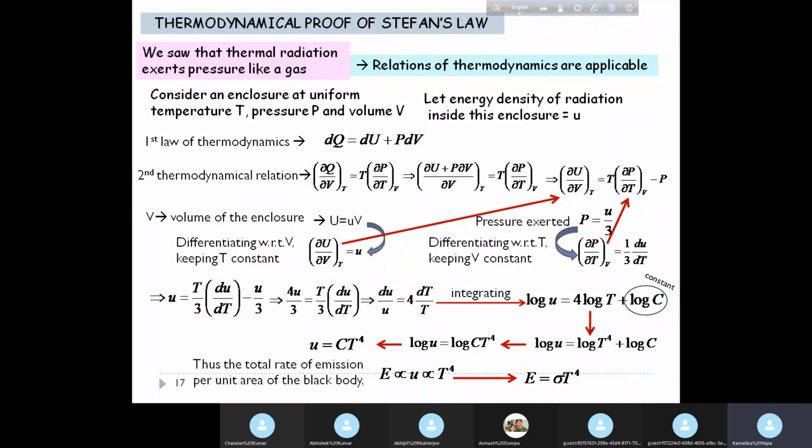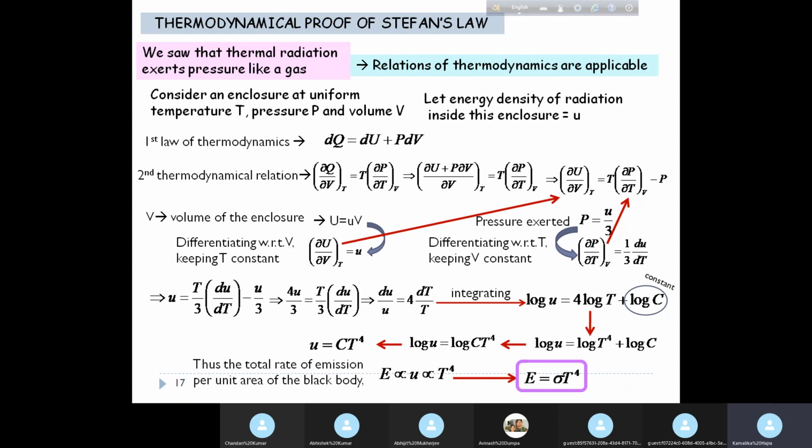So capital E is equal to sigma T to the power 4, which is Stefan's law. Okay, so this is how you can derive Stefan's law from purely thermodynamical considerations.